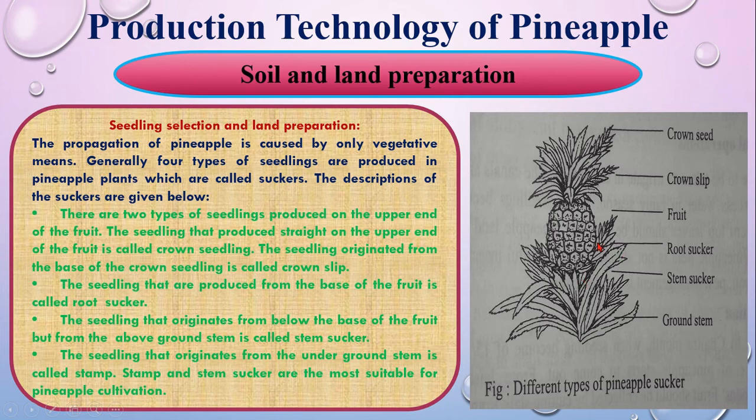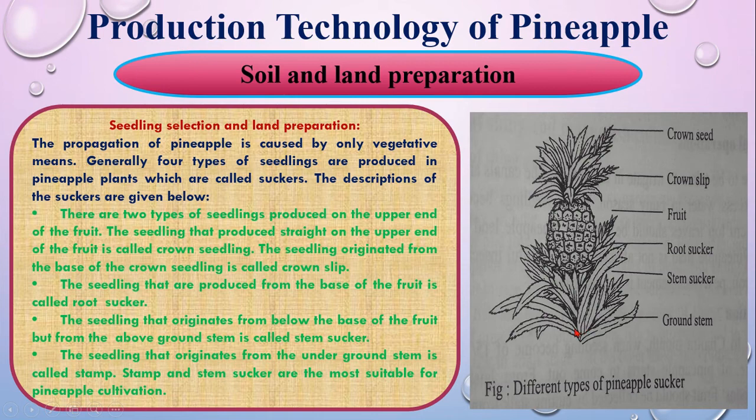And the seedlings that originate from the underground stem are called stump, and the stump and stem sucker are the most suitable for pineapple.